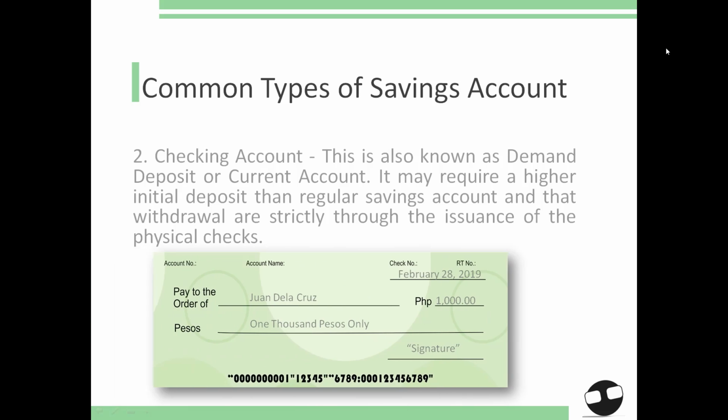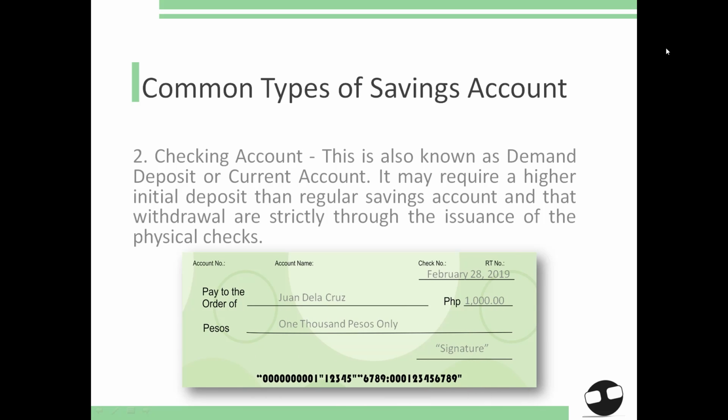Checking account is also known as demand deposit or current account, mostly availed by individuals with business. Nevertheless, you may still opt to have one for your personal use. It may require a higher initial deposit than regular savings account, and withdrawals are strictly through the issuance of physical checks. There are strict protocols to be followed upon the issuance of check, which ascertains validity and acceptability of the negotiable instrument. For example, it should be free from erasures, with valid dates, with complete authorized signatories, and correct amount in words versus figure. The minimum deposit for this account may range from 5,000 to 10,000 pesos, depending on the bank's policy.